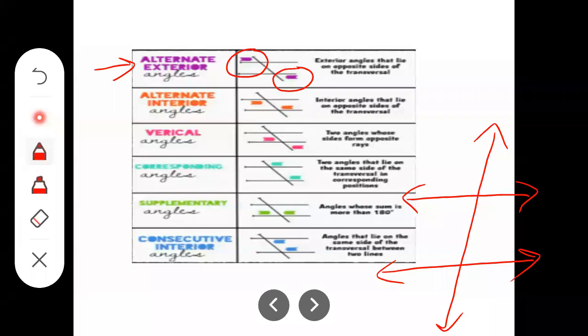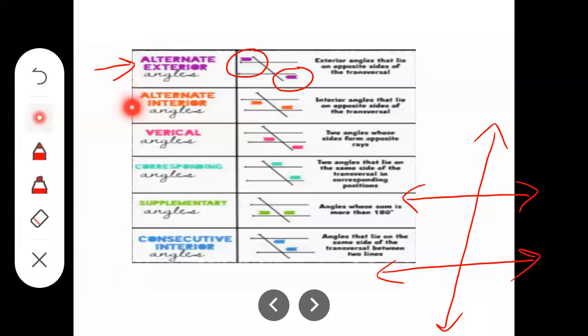Opposite side means one will be on the left of the transversal and another on the right of the transversal. Here you can see easily that this angle is at the left of the transversal and this one is at the right of the transversal. And those are on the exterior side of the parallel lines. So those are alternate exterior angles.